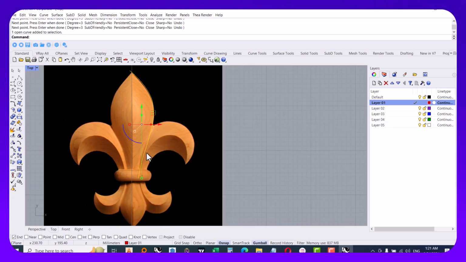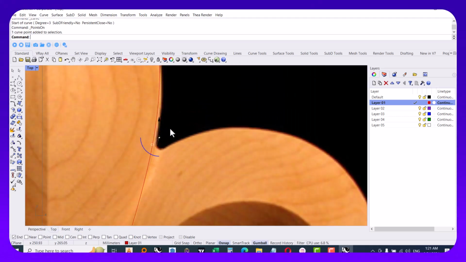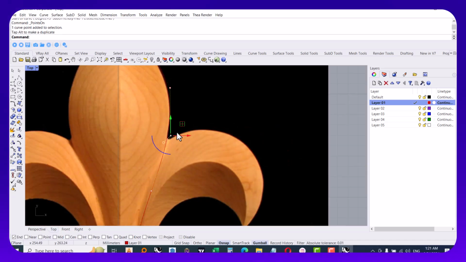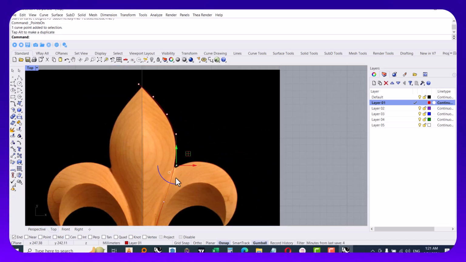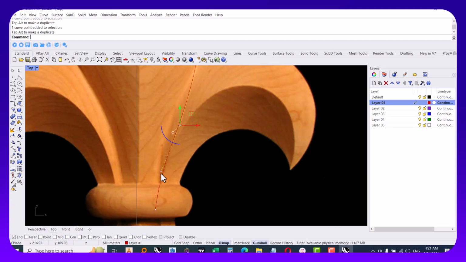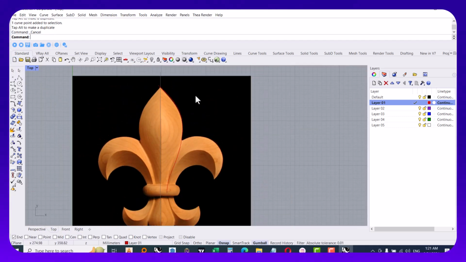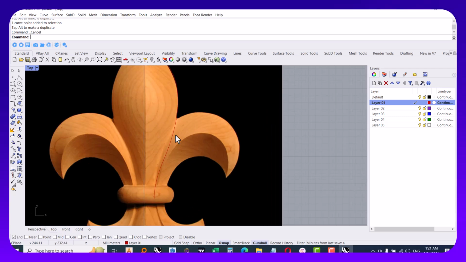It's good, and I don't need to turn on the control points. Here, maybe, because I want to show you how to use control points, I choose this point and drag it a bit here. So I think this one needs a bit of editing, and this one is not that bad. I think it's good. It's just a simple model.